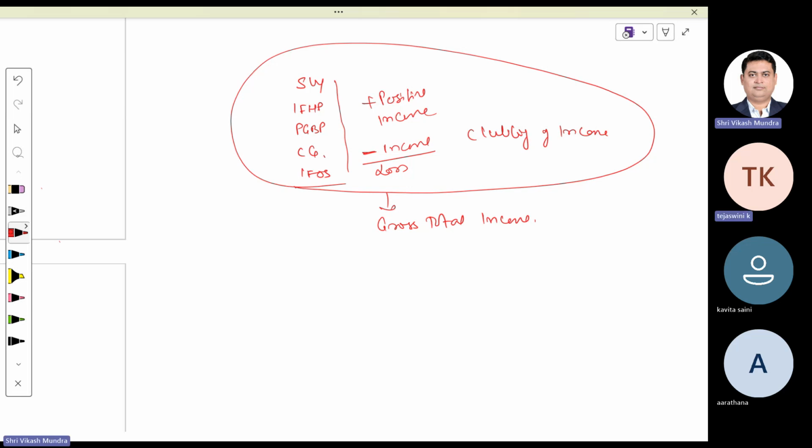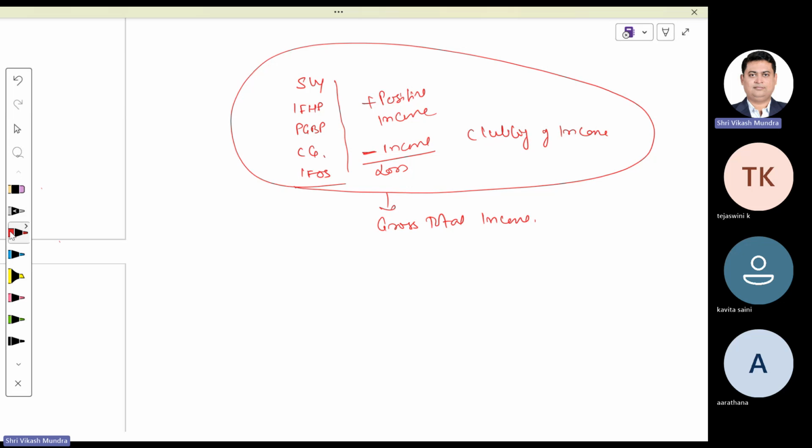Negative income is possible. So now we are going to understand how to deal with negative income. That means in case of losses, how to deal with these losses in income tax law. That is known as set off and carry forward of losses. Whether the loss under the head capital gain is adjustable with your salary income, or whether loss under the head income from house property is adjusted with your PGBP income, or whatever the combination of adjustment is possible or not, we are going to understand that.